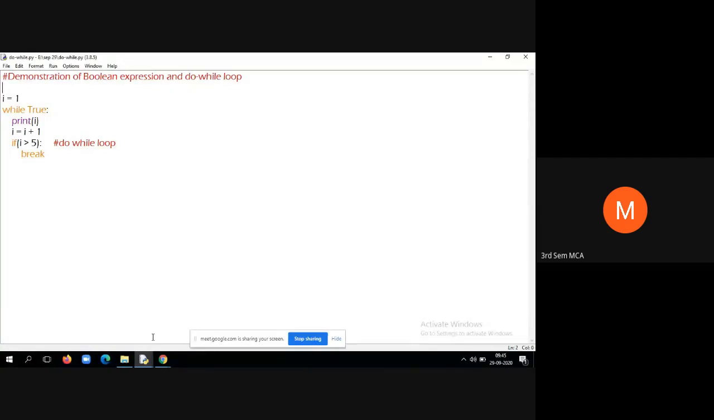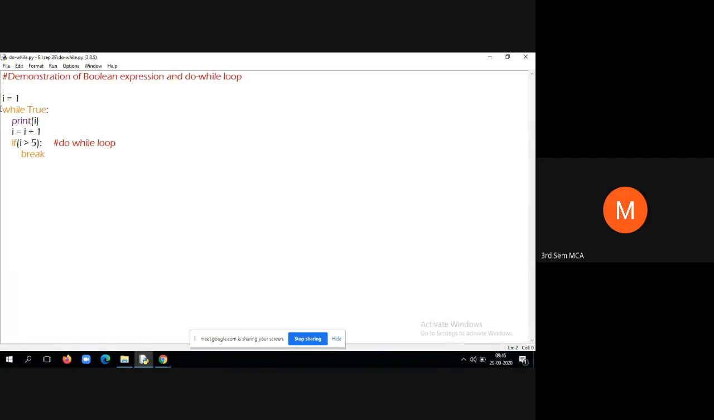This example is a demonstration of two concepts. One is how to use a Boolean expression. Another is how to implement a do while loop in Python. Whenever we say do while loop, we use two keywords, do and while. But in Python we don't use that do and while. To achieve the same effect of a do while loop, that is an exit control loop, we write the condition like this.